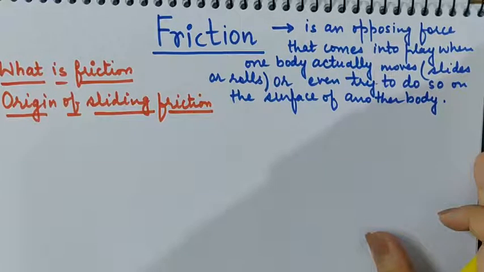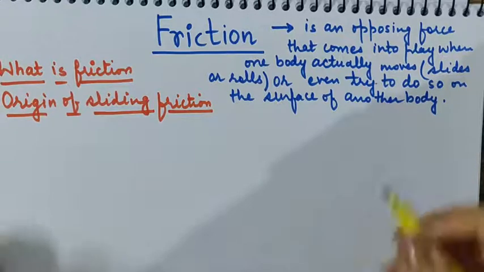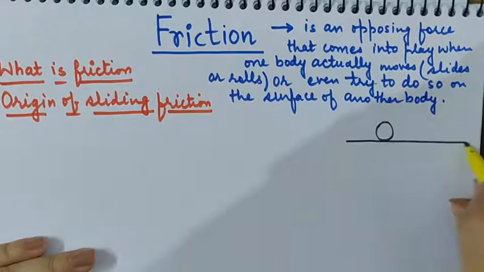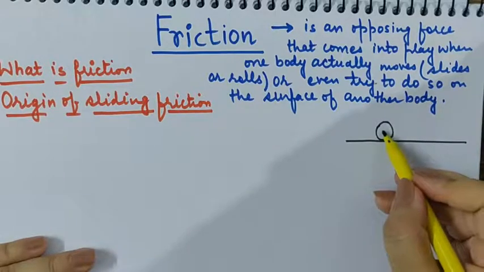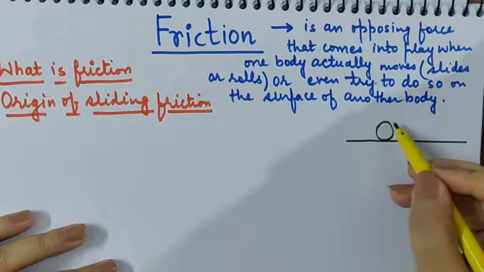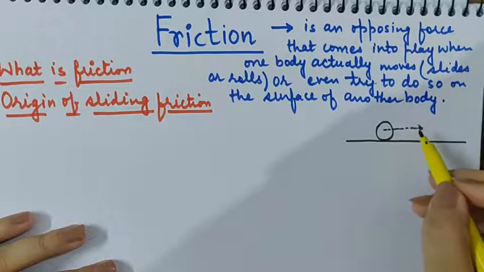So, actually, we must know first of all what friction is. We can discuss it using some example. For example, if you roll a ball on a floor, the ball has gained some velocity because of your force, because you have applied some force on the ball, and the ball is moving with some velocity.